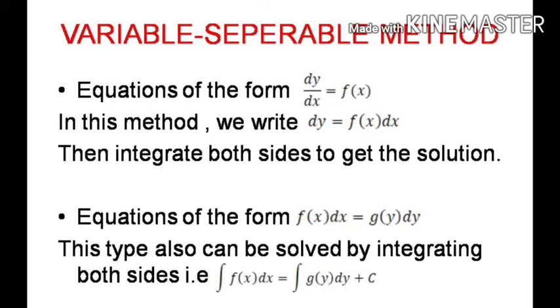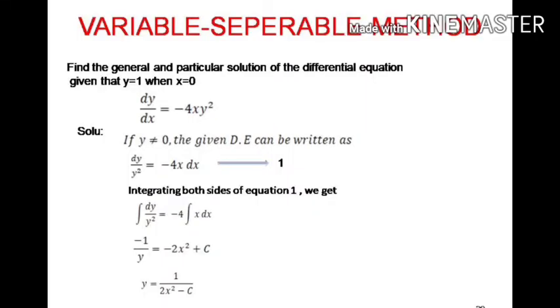Those equations which are of the form dy by dx is equal to f of x, we can write it as dy is equal to f of x dx by cross multiplying, is it not? So by integrating both sides, we get our solution. Otherwise, if the question is of the form f of x dx is equal to g of y dy, then directly you integrate both sides, and you are going to get the solution. Shall we do some questions on that?